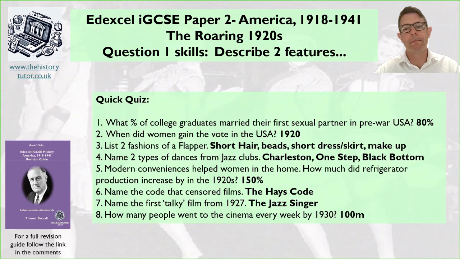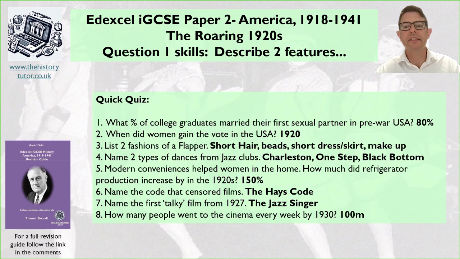Name 2 dances from jazz clubs. So men and women are out there now socialising a lot more, challenging types of dances and fashions and entertainment for traditional America to cope with. And 2 out of 3 ideas might be the Charleston, the one step, or the black bottom.